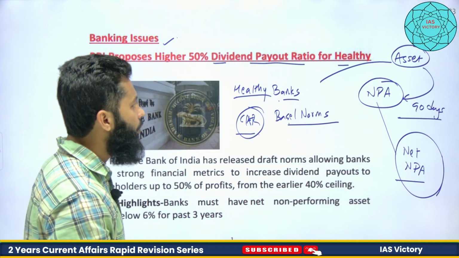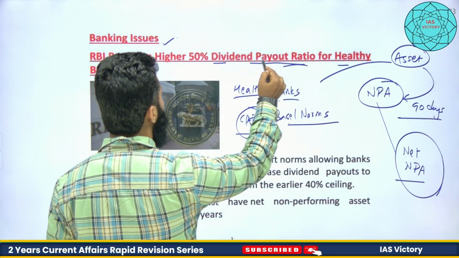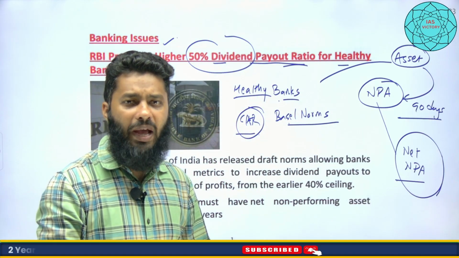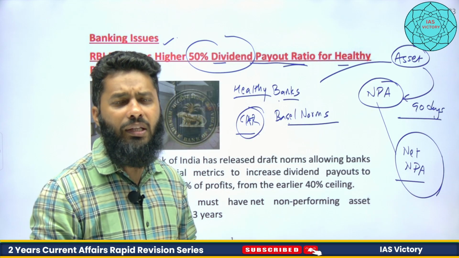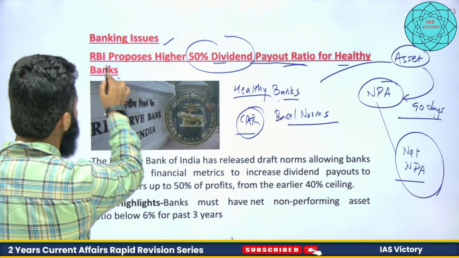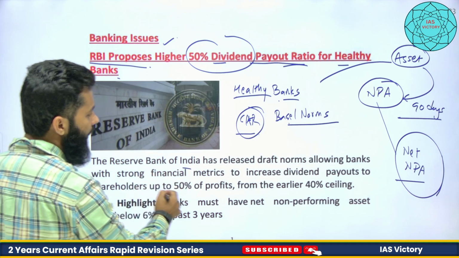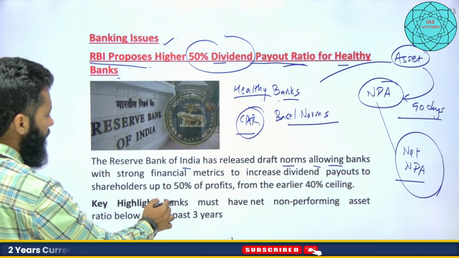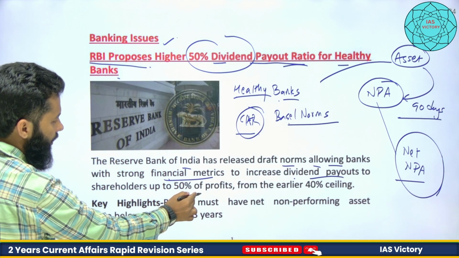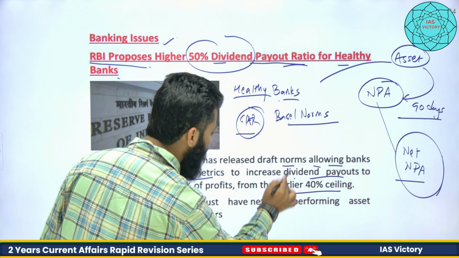So payout of dividend, right? That means 50% dividend can be paid to the shareholders if the bank has better financial health. Earlier it was 40%, so now it has increased to 50%. The RBI has proposed this. The RBI has released draft norms allowing banks with strong financial metrics to increase dividend payouts to shareholders up to 50% from the earlier 40% ceiling, right?